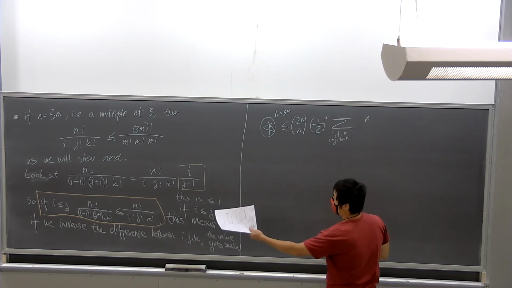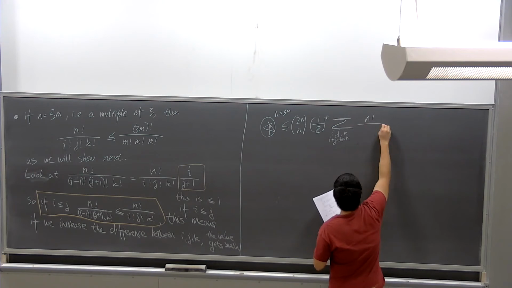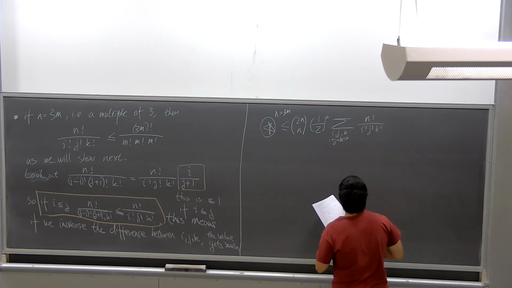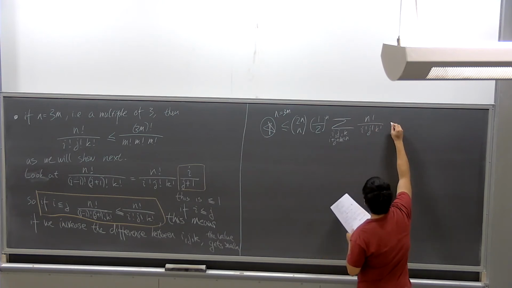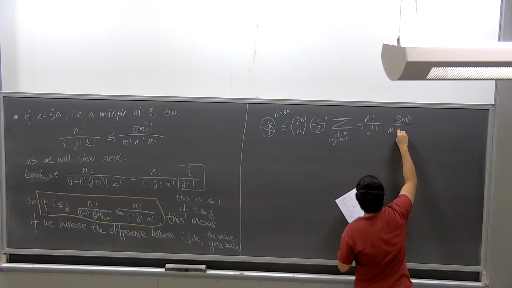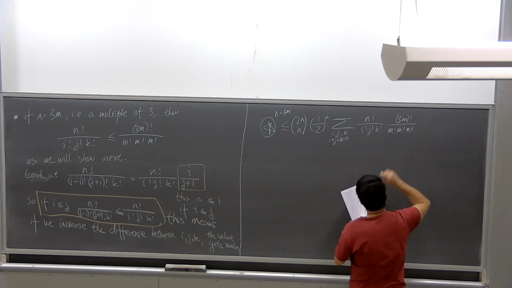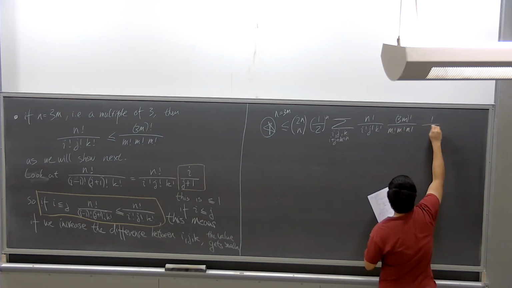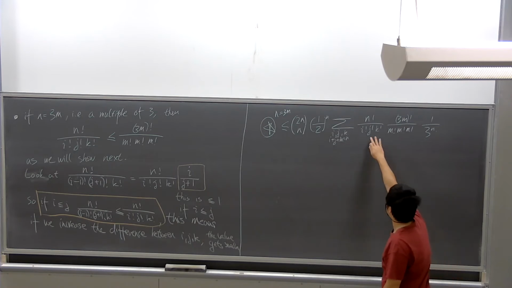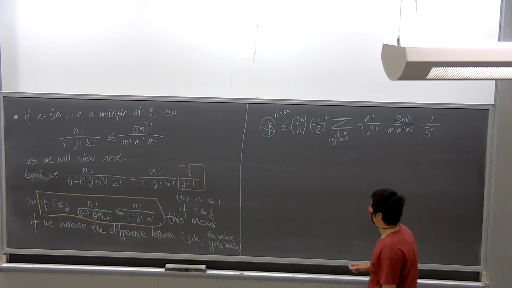Over here we have n factorial divided by i factorial, j factorial and k factorial, squared. Let's replace one of them with m factorial, m factorial, m factorial, and I have 1 over 2 to the n. The reason we want to do that is that this term matches nicely with this term.